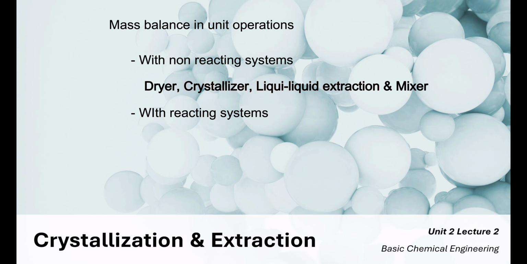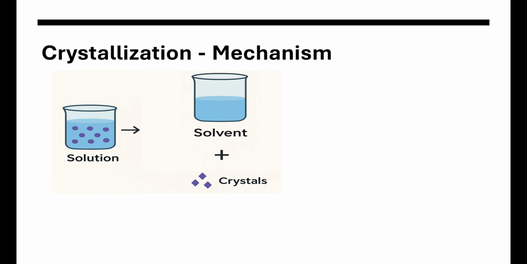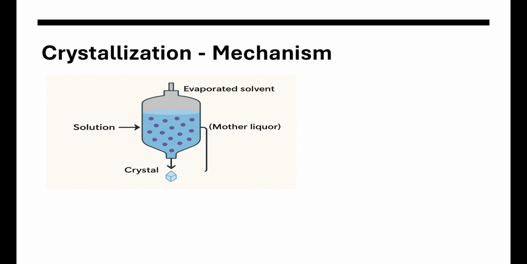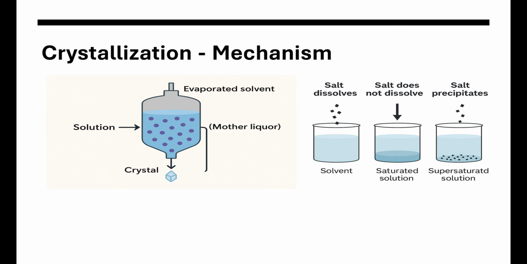I am going to discuss the concept of crystallization and liquid-liquid extraction and the mass balance problems related to these two unit operations. Crystallization is a process of separating solid and liquid solutions. We know that the solution is made up of solutes dissolved in solvent. The crystallization process involves separation of dissolved solute as crystals by altering the solubility of the feed solution.